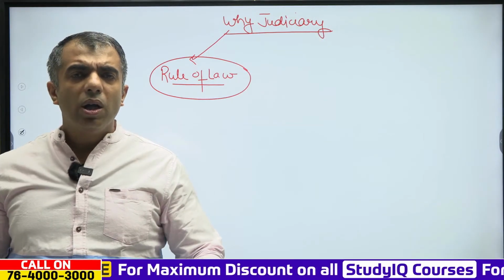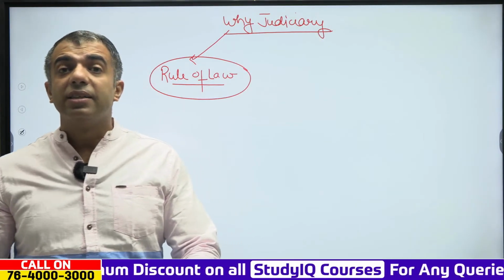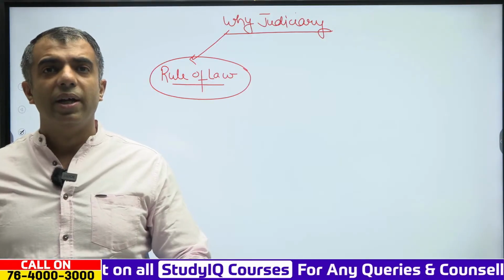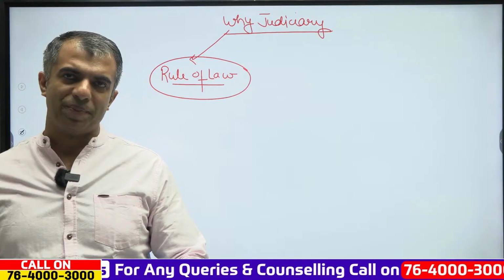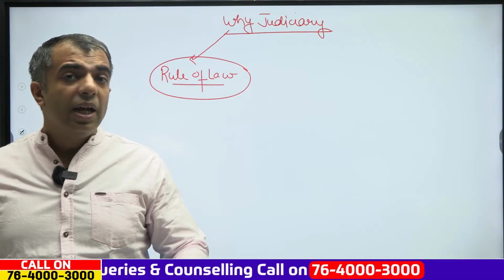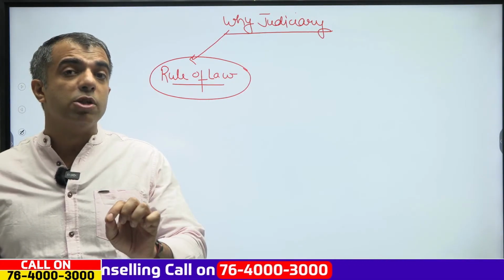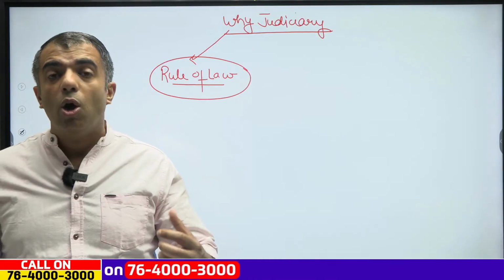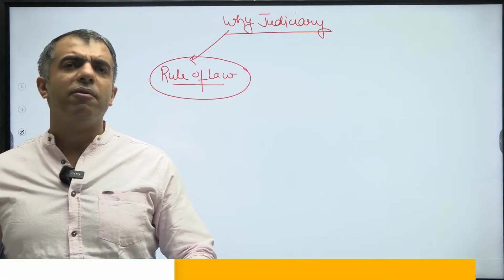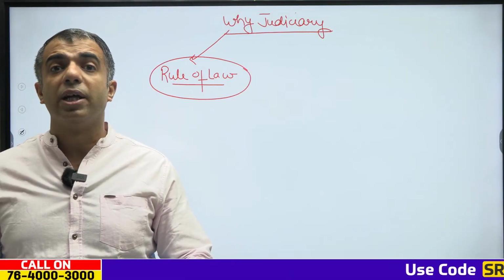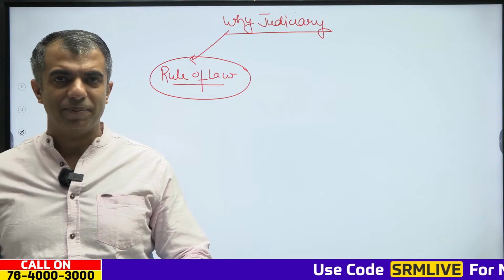This is the reason that as an organ of the government, the judiciary plays a very important role. Judiciary can play this role of being a supervisor only when the judiciary is said to be independent.